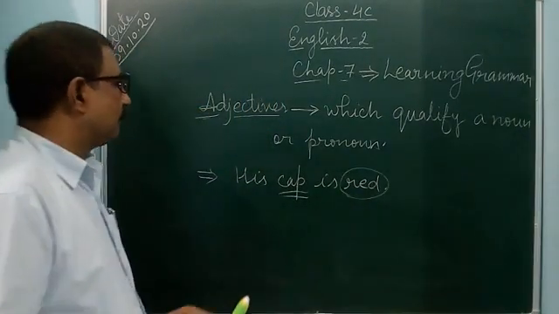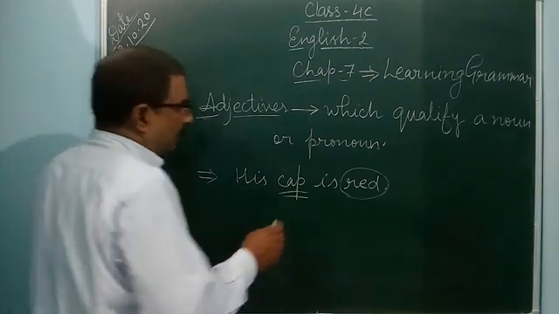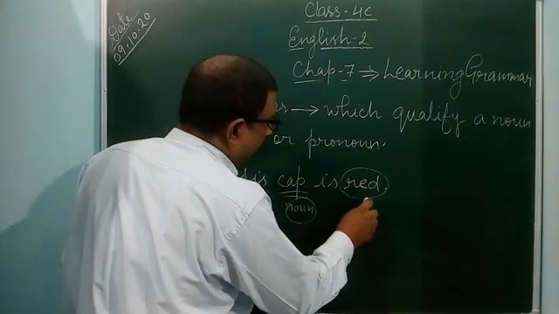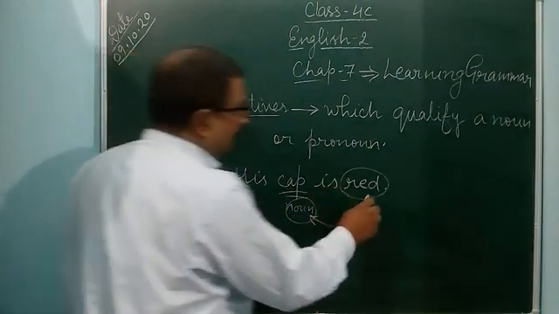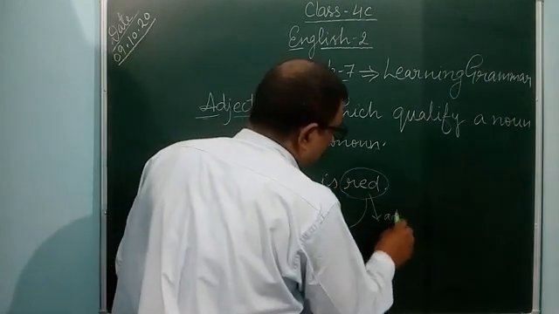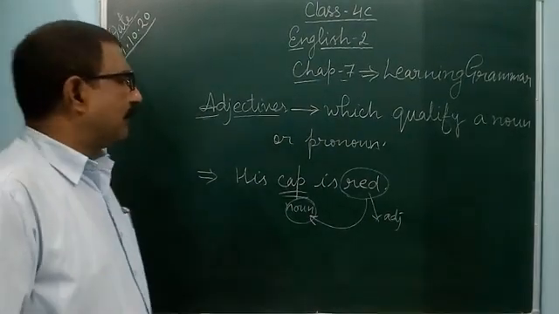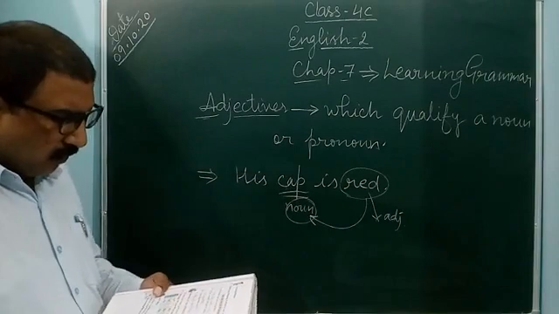Red. So that quality of that cap is red. Cap is a noun, and this red qualifies this noun cap. So red is an adjective. Like that, you can identify adjectives that qualify any noun or pronoun.